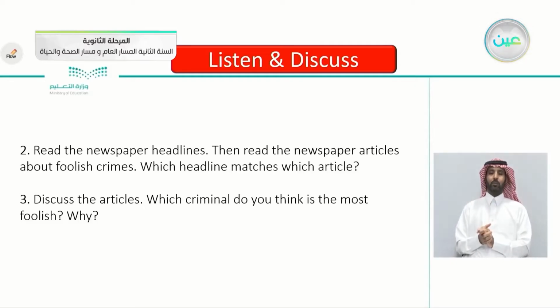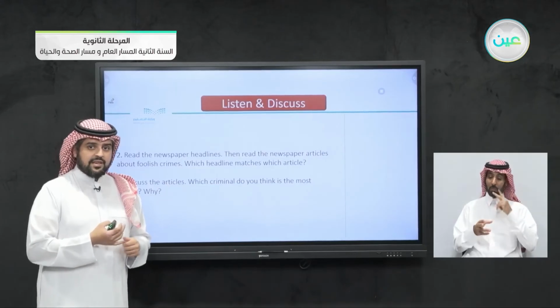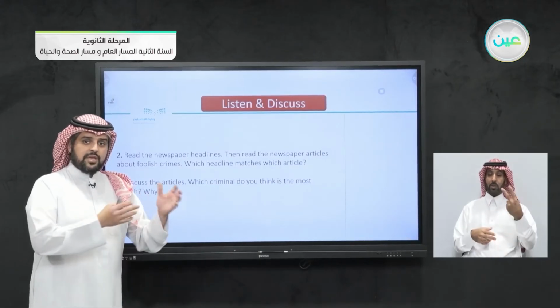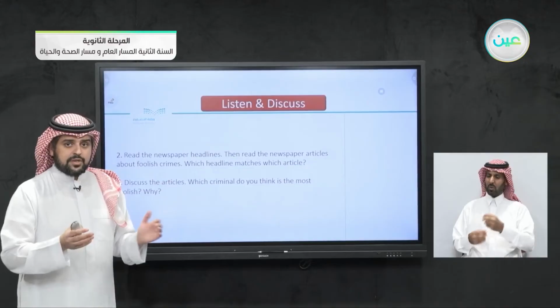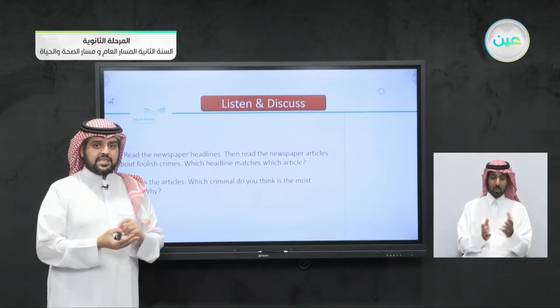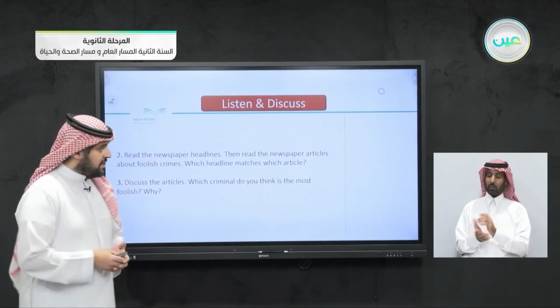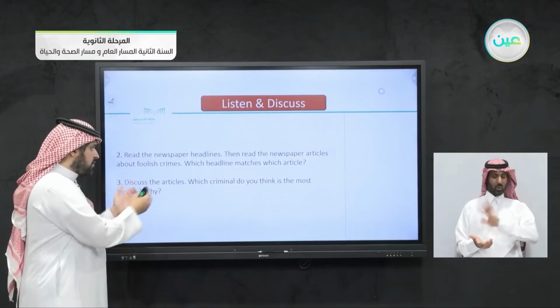We've read the headlines and we've read the articles. Then read the newspaper articles about foolish crimes. Of course, all these crimes were foolish. The first one tried to escape just one day before his release. The second one was about people who stole lots of money but with a small car. And the third one, Ramirez, signed his own name on receipts using a stolen card. All of them were foolish.